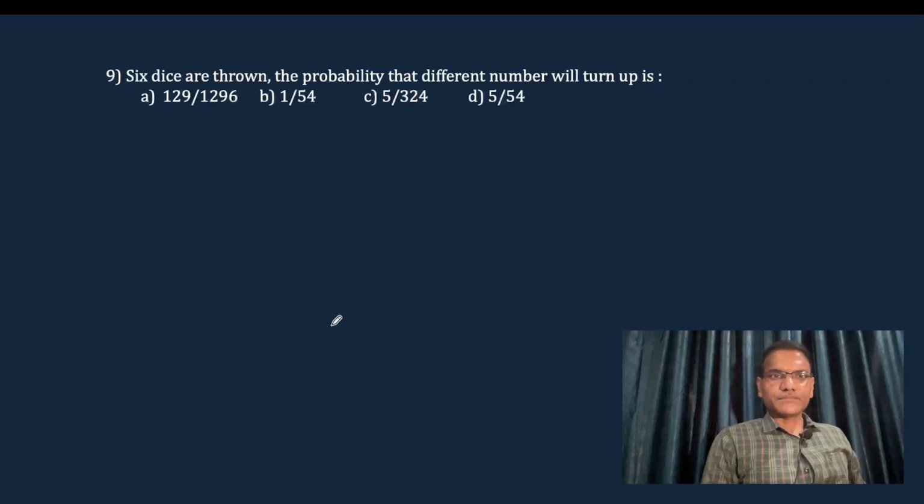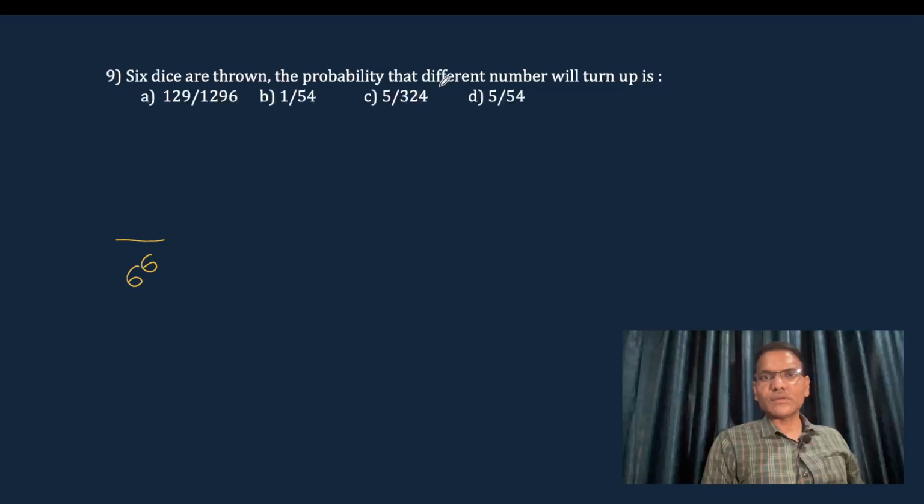So, here is the ninth question: 6 dice are thrown, what is the probability that different numbers will turn up? We all know that if 2 dice are thrown, the total number of outcomes is 6 squared, but here 6 dice are thrown, so the total number of outcomes is 6 power 6. Now, what is given? The favorable outcomes we need are different numbers turning up.